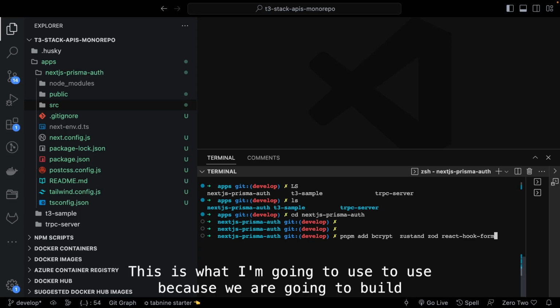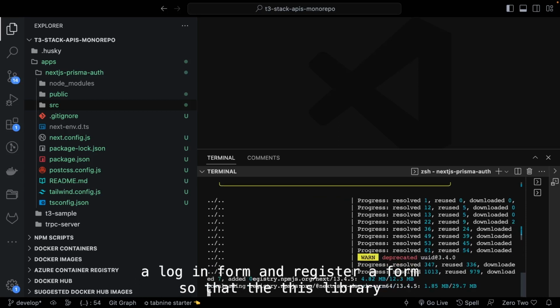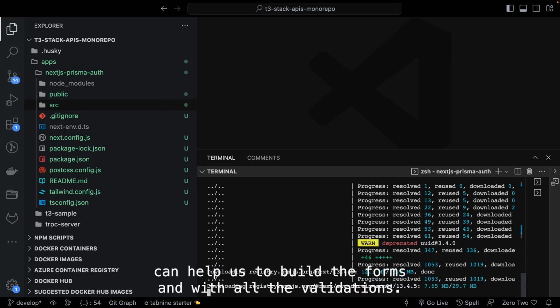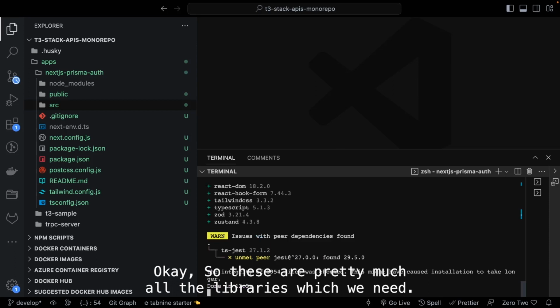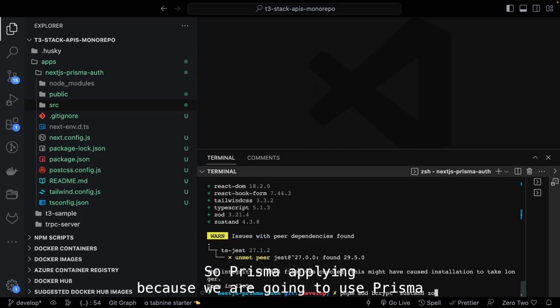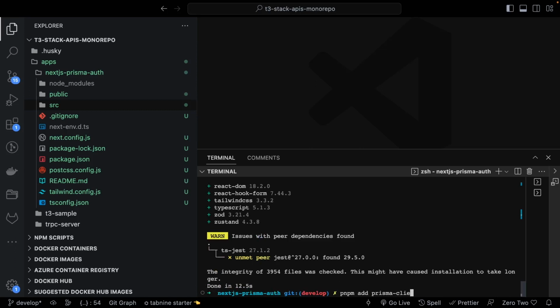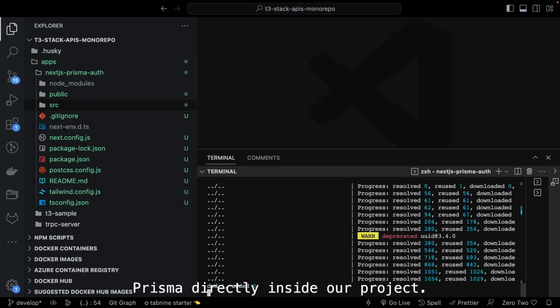React hook form is what I'm going to use, because we are going to build a login form and register form, so this library can help us build the forms with all the validations. So these are pretty much all the libraries which we need. And Prisma client, how can we forget that? Because we are going to use Prisma, and we are going to initialize a Prisma directory inside our project.